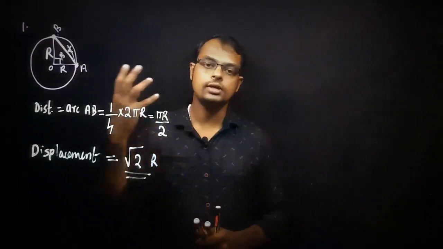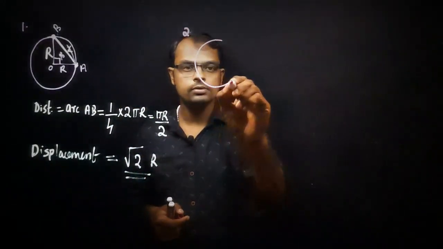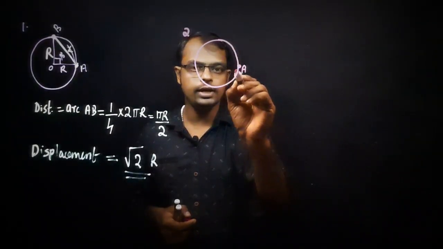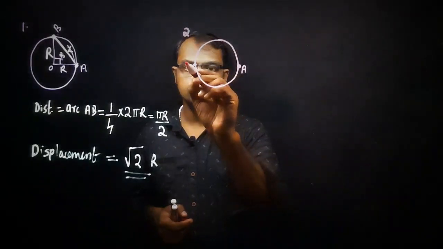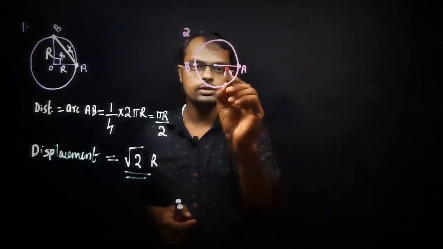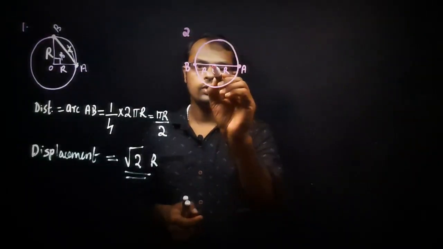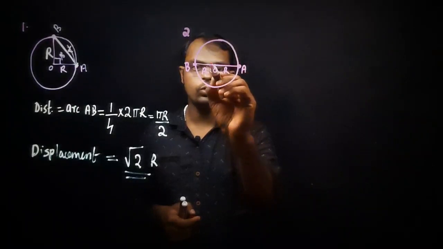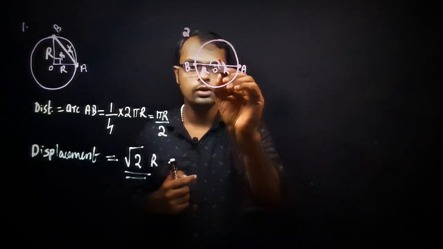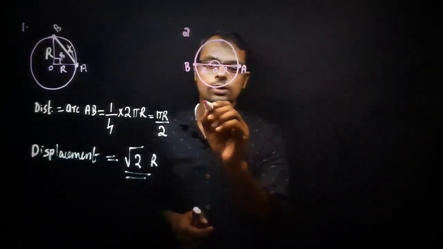Now let's do the next section. Same question, the object describes circular motion. Just imagine the body starts from A and is now at the point B. This is the origin, this is the radius R, and this is also radius R. What is the angle between them? 180 degrees. The second question is talking about 180 degrees.